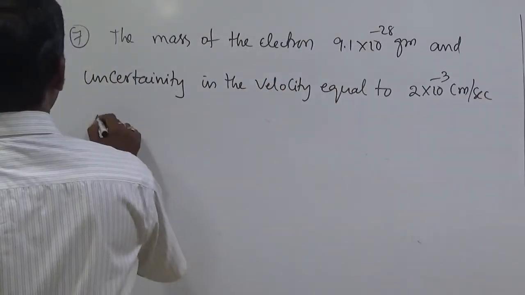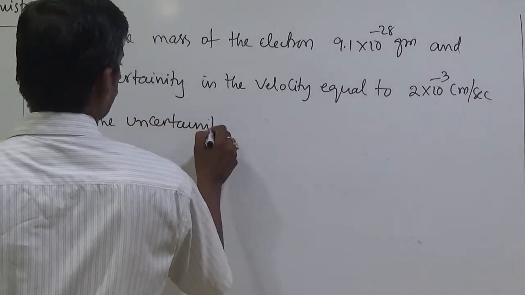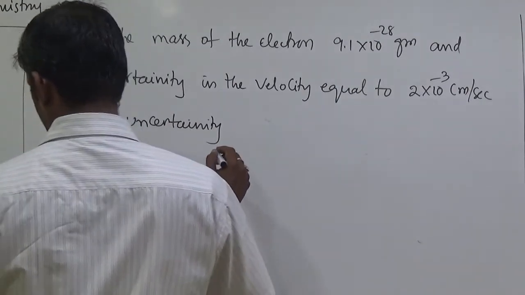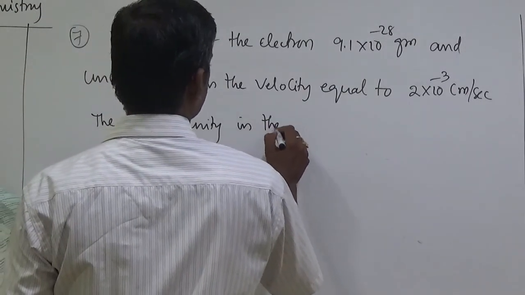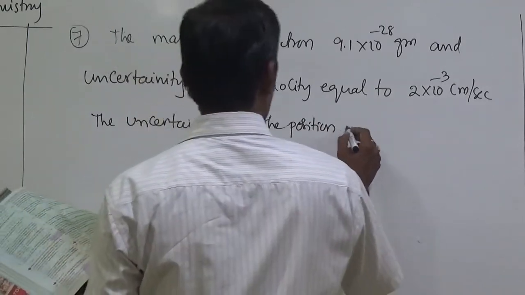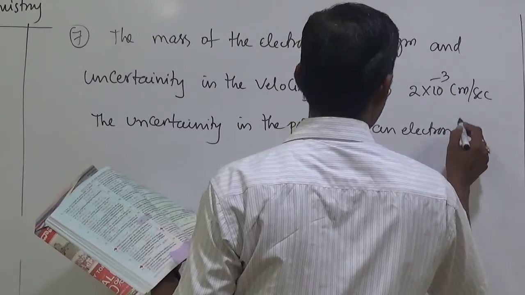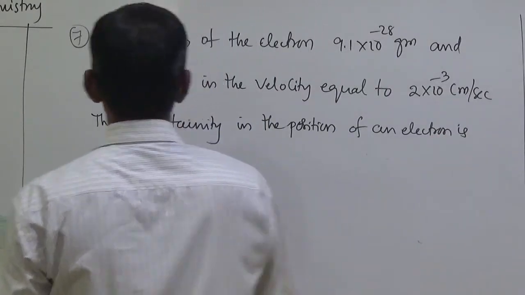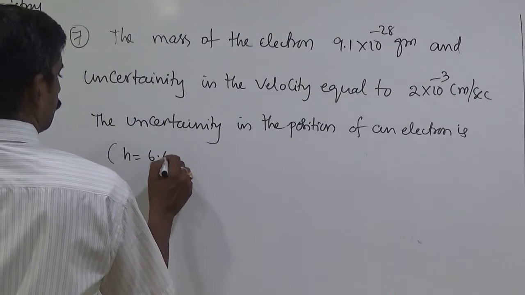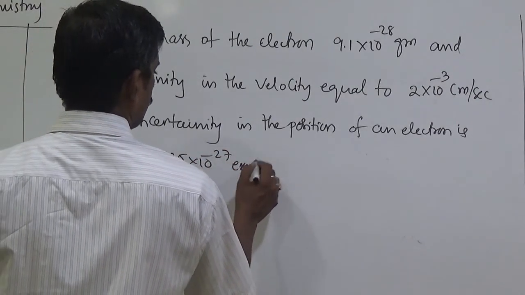The uncertainty in the position of an electron is (take h equal to 6.625 into 10 to the power of minus 27 erg second).